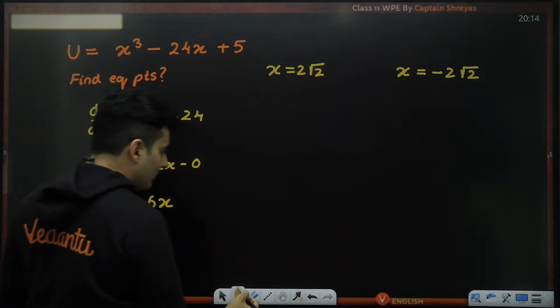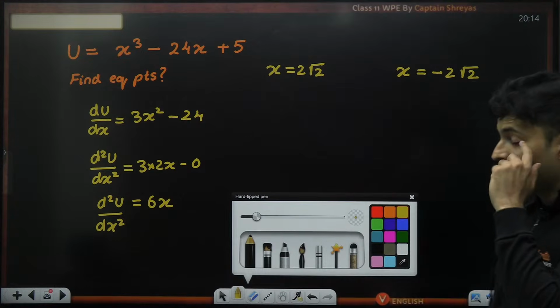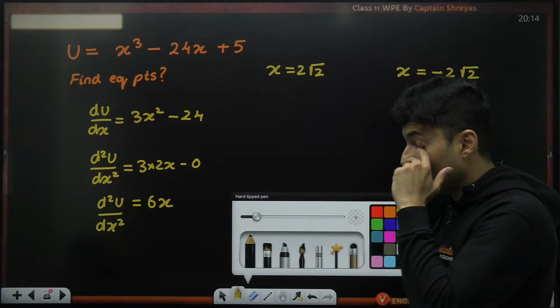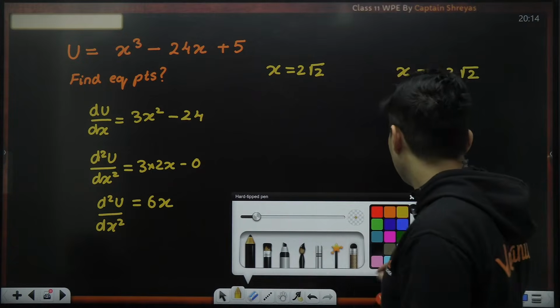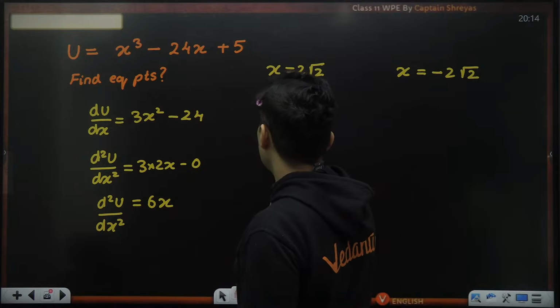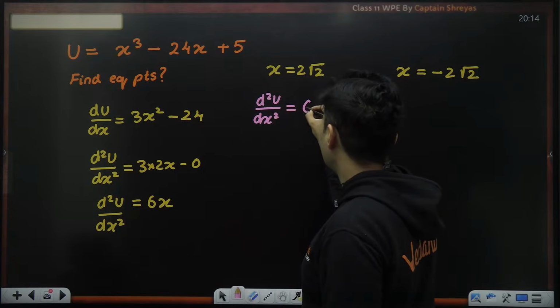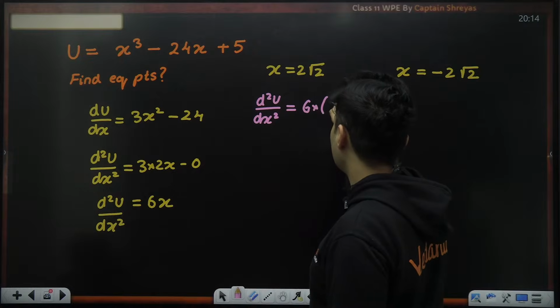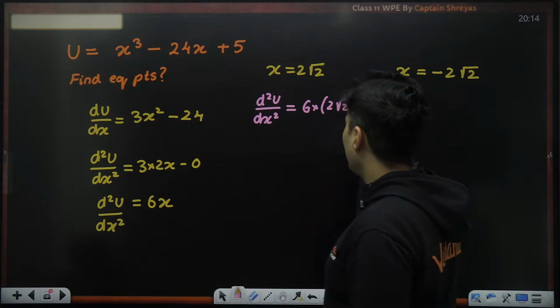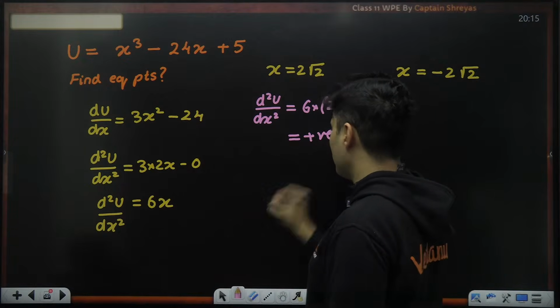Here we are going to substitute the value of x and then we will see what we get. Let's start with this first. So d square u by dx square will be 6 multiplied by x. x is 2 root 2. Forget the value, but I know for sure this is a positive value.